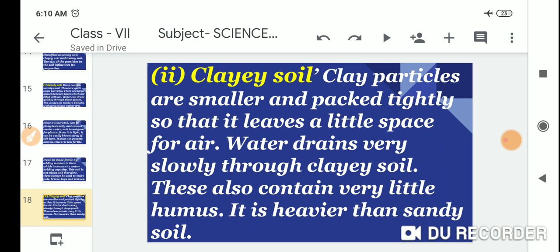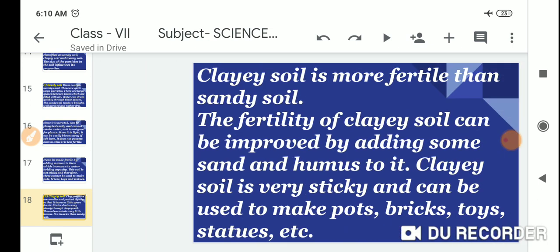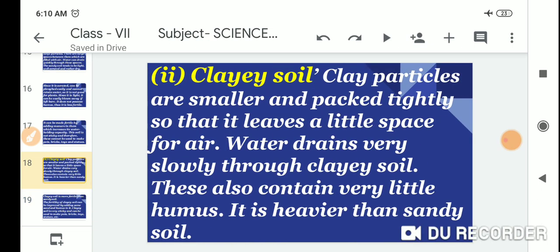It is heavier than sandy soil. So dear students, clay soil particles are smaller and packed tightly, so they leave little space for air.